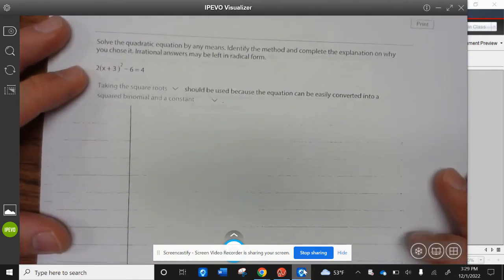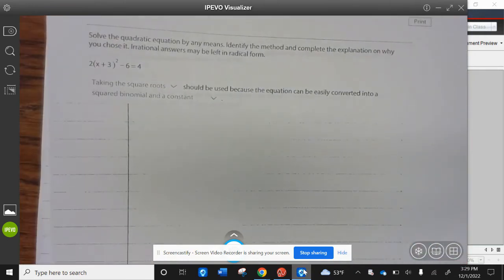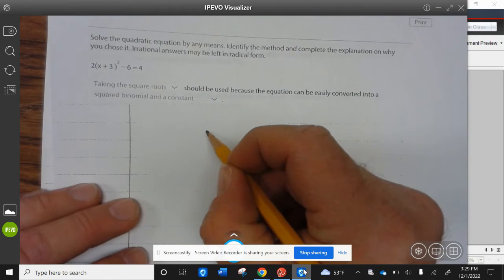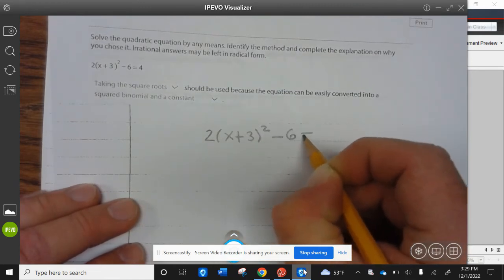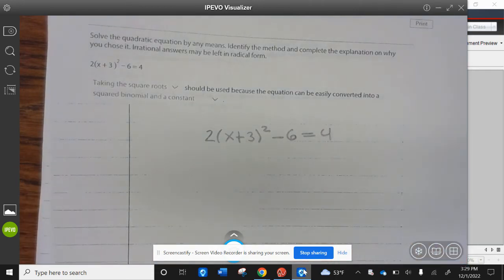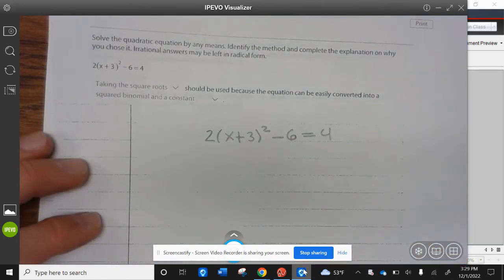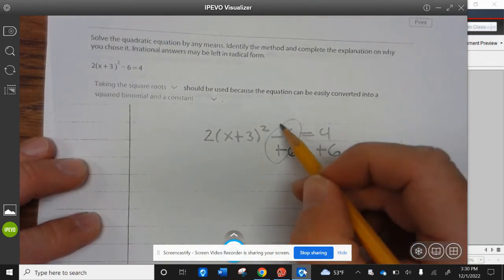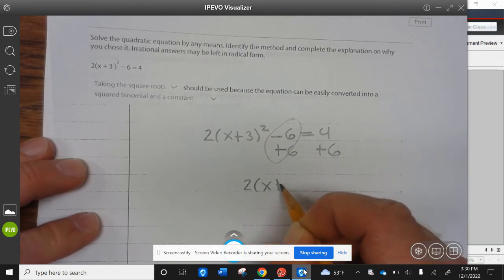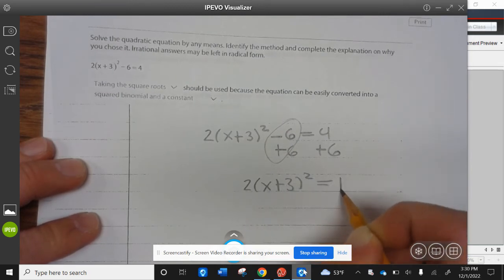All right, example 9. Solve the quadratic equation by any means. Identify the method and complete the explanation on why you chose it. Irrational answers may be left in radical form. Taking the square root should be used because the equation can be easily converted into a squared binomial and a constant. So we have 2 times x plus 3 squared minus 6 equals 4. So the first thing I'm going to do is add 6 to both sides. That becomes 0. You get 2 parentheses x plus 3 squared equals 10.